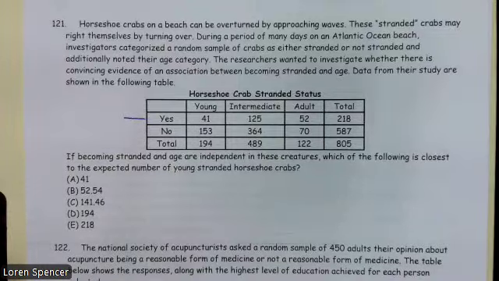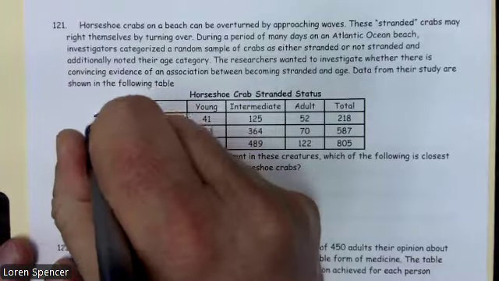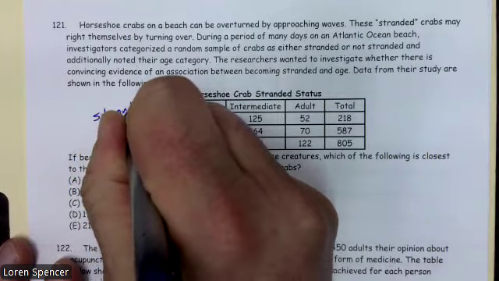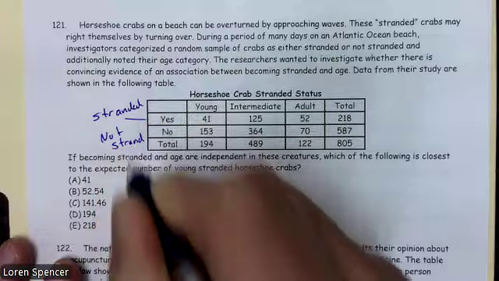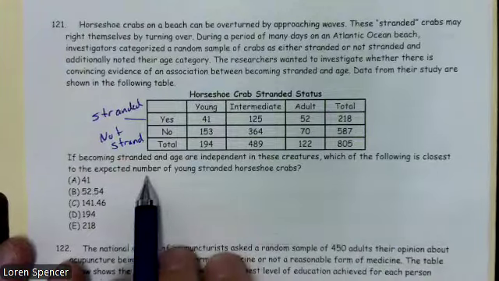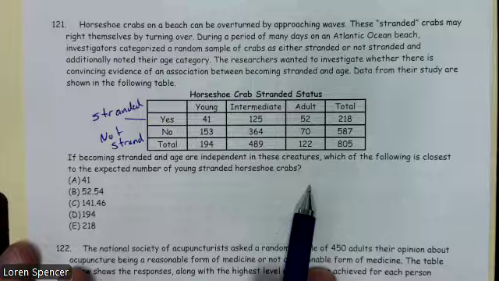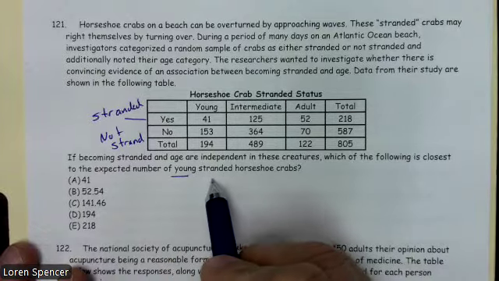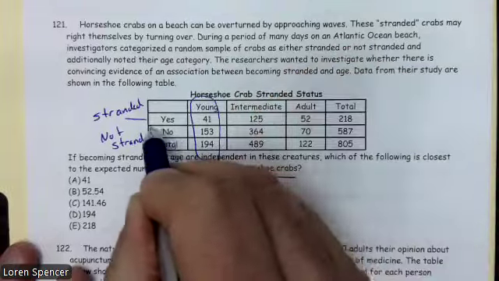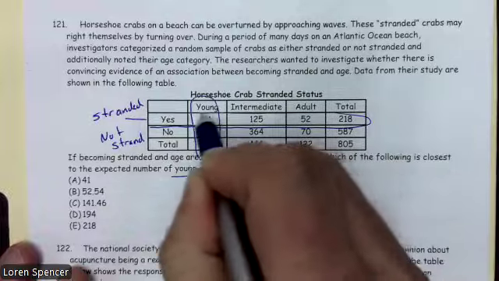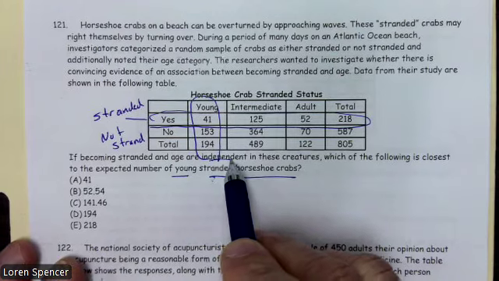So which of the following is stranded and not stranded? So stranded, not stranded. Which of the following is closest to the expected value number of young stranded horseshoe crabs? So we're looking for young and stranded. Well, young is right here, and stranded is this way. Now, they're saying if they're independent. So they want us to pretend that they're independent.